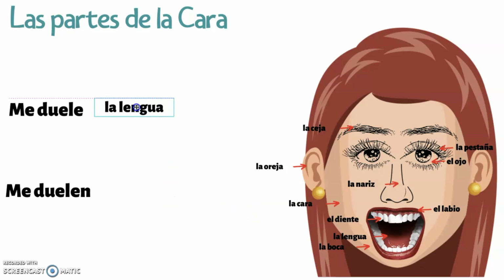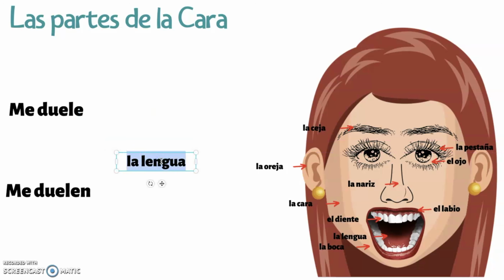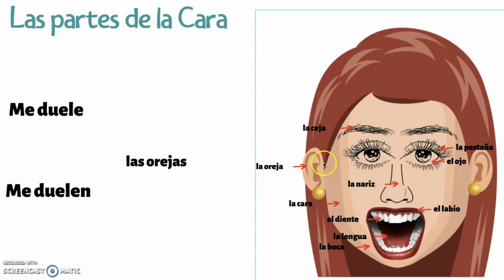Excellent! I heard you say me duele. Me duele la lengua. Duele es singular and lengua es singular. Perfecto. Let's try las orejas. And again, remember to make things plural. You make the article plural and you make the noun plural. Las orejas. ¿Me duele or me duelen?